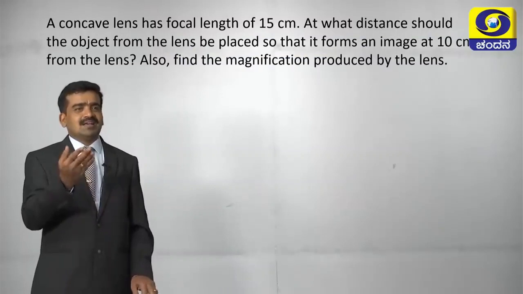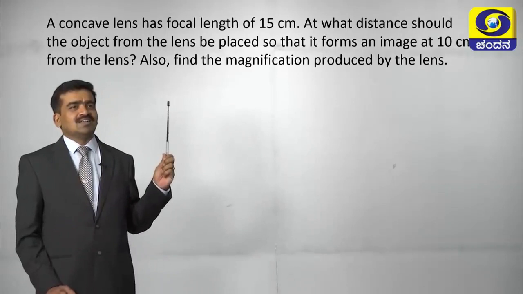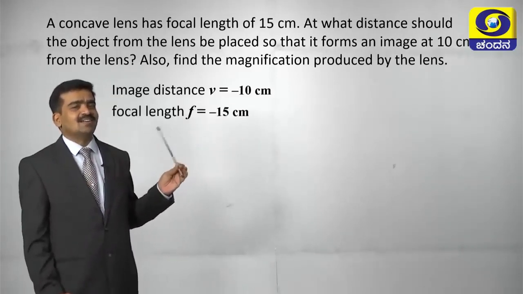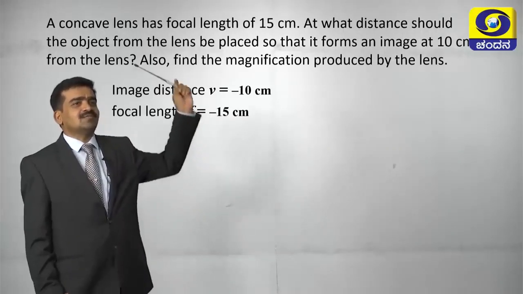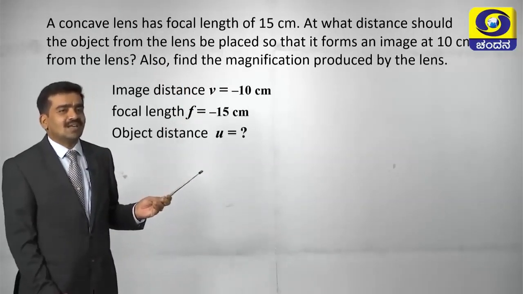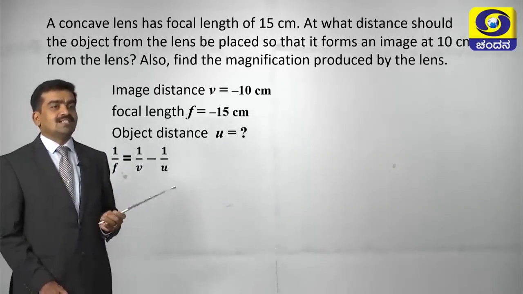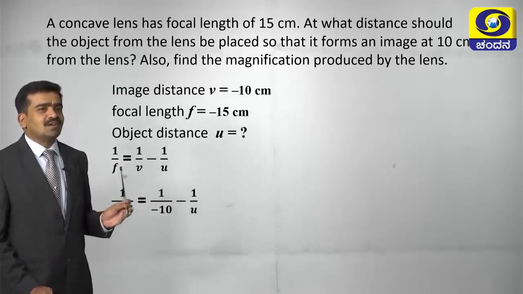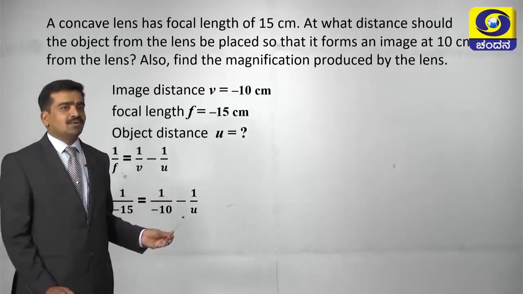My dear student, read the question and note down the data which is given in the question. The data given are image distance v, that is minus 10 centimeter. The focal length is given, that is 15 centimeter. Here f is minus 15 because it is a concave lens. Then the object distance we have to calculate, that is u is equal to question mark. The formula we are using is the lens formula, 1 over f is equal to 1 over v minus 1 over u. So substitute the value of f, that is minus 15, and v is minus 10, and calculate.